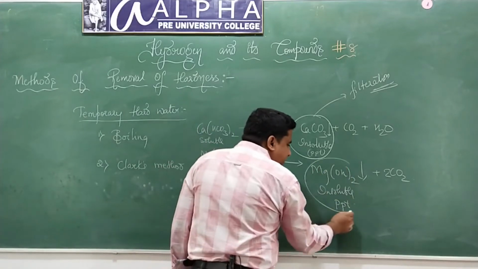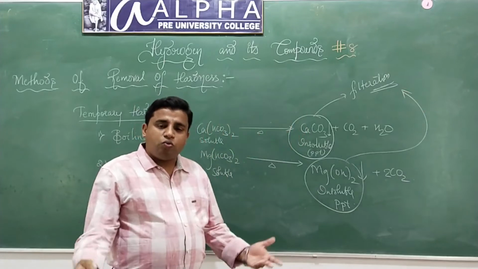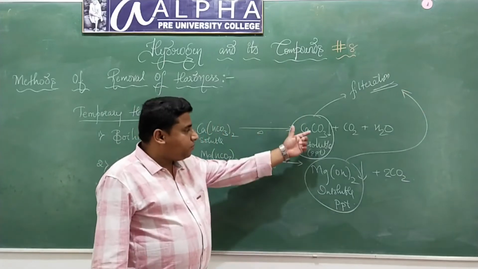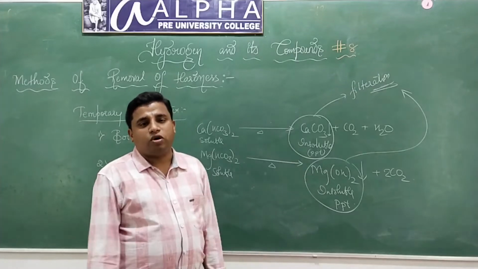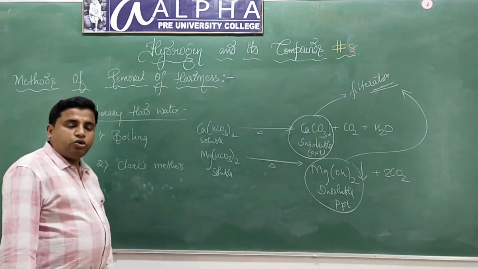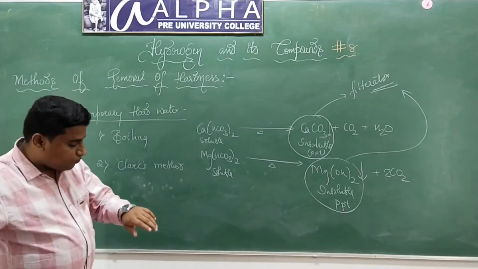Again, this precipitate can be removed by filtration. Therefore, the water becomes free from calcium salts and magnesium salts. Hence, it becomes soft water. This is one simple method to convert a temporary hard water into soft water.